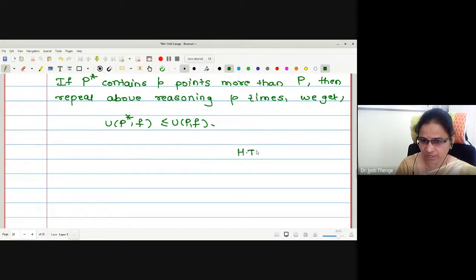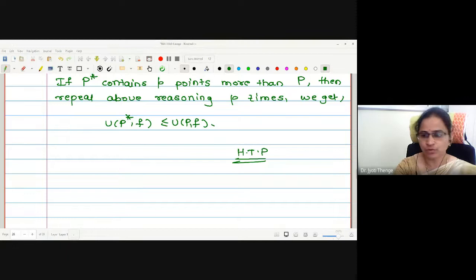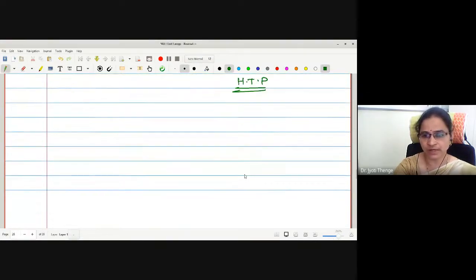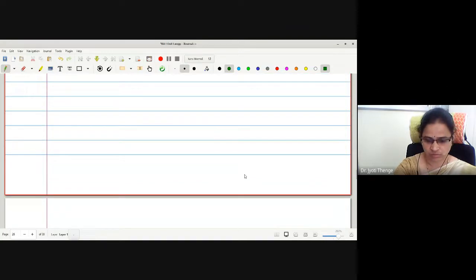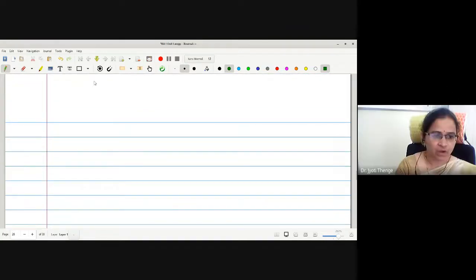If you have any kind of difficulties, you can ask me. If you just follow the first part, the proof of the second part is very similar to the first one. So nothing to worry about the second part. Okay? Now let us go to one more corollary. No difficulties, right? Now let me go for one corollary on this proof.